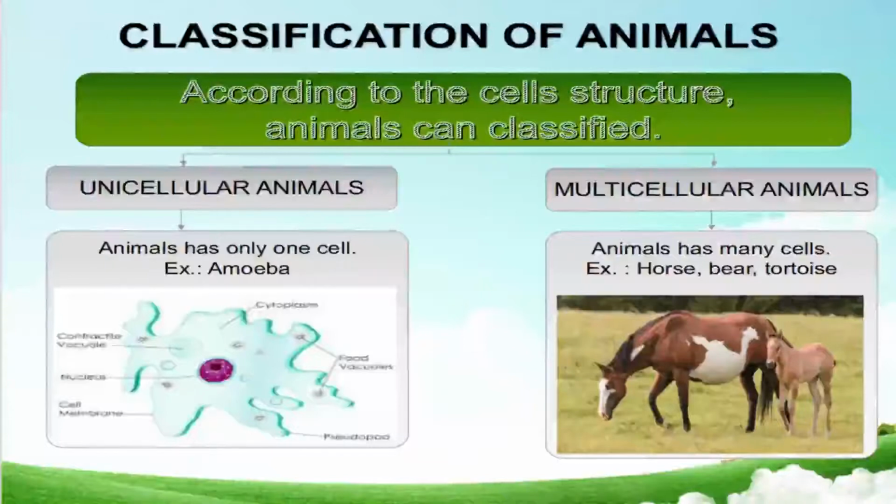All these things we already saw in our previous lesson, the living world. Now the next is multicellular animals. These multicellular animals have many cells, like horse, bear, tortoise and all other animals, cat, dog, you can say more. These all animals consist of many cells.